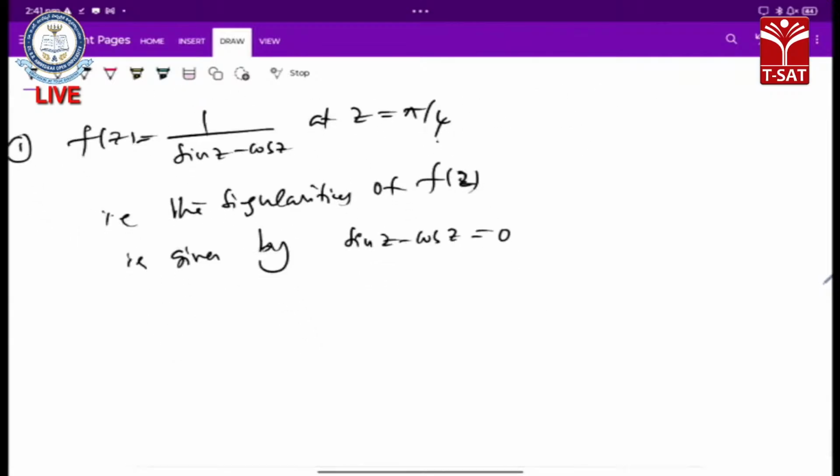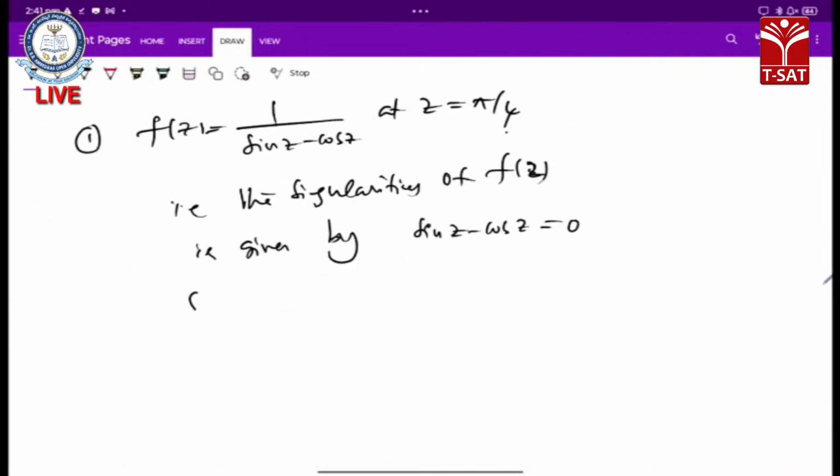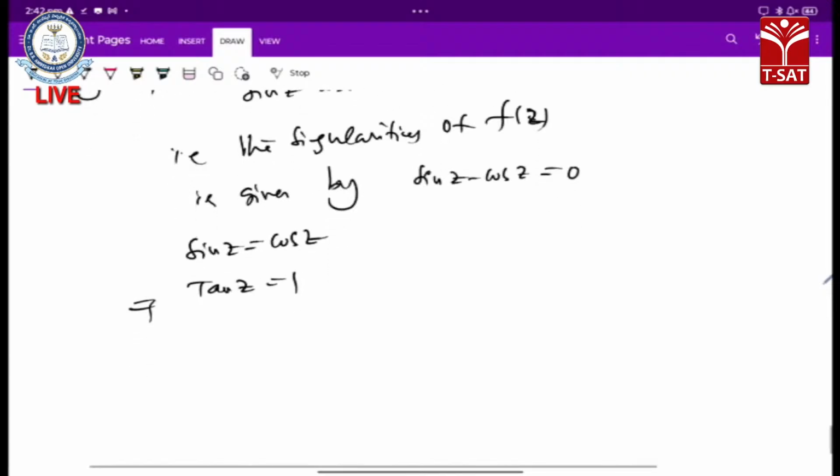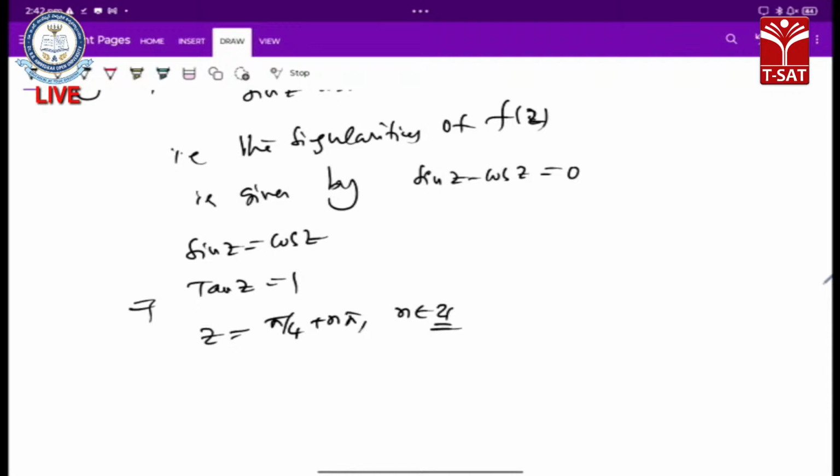So sin z minus cos z is equal to 0, therefore sin z is equal to cos z. Taking cos z to the left-hand side, sin z by cos z is tan z, which equals 1. If tan z is equal to 1, then z is equal to pi by 4 plus n pi, where n belongs to all integers, 0, plus or minus 1, plus or minus 2, and so on.